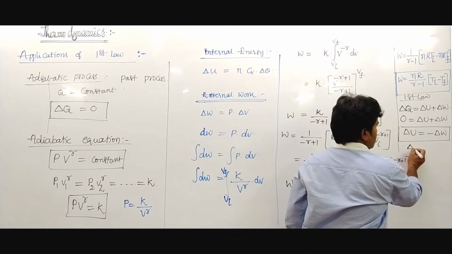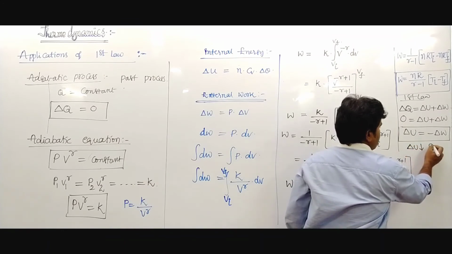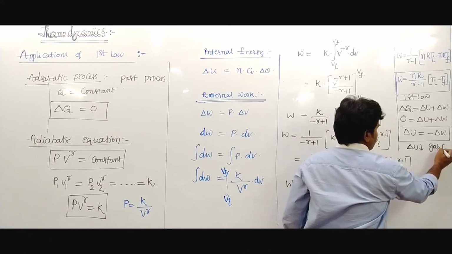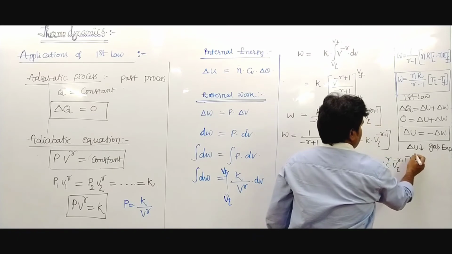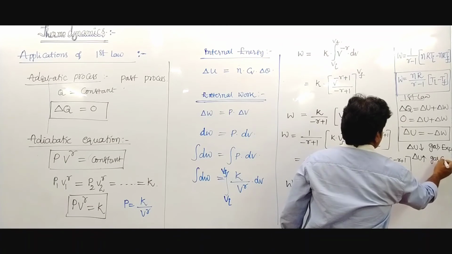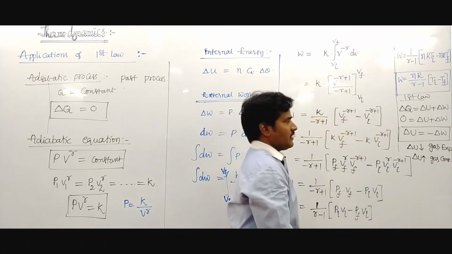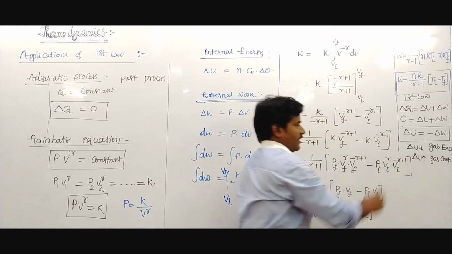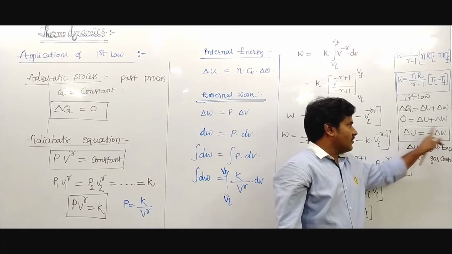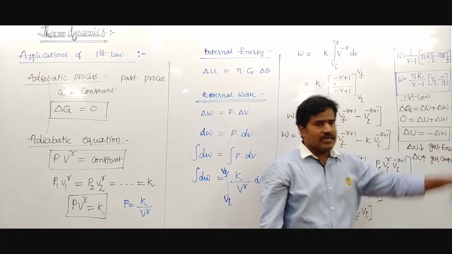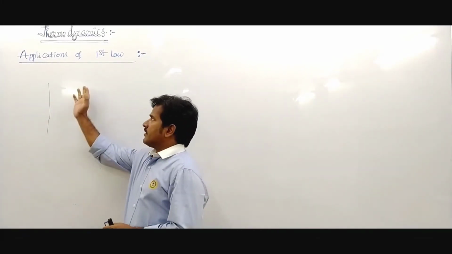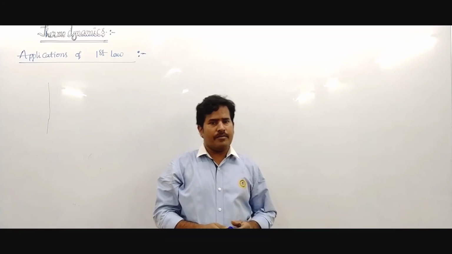That means when internal energy decreases, the system expands, and when internal energy increases, the system or the gas contracts. So contraction and expansion depend upon internal energy. Internal energy is converted into external work, so delta U equals minus delta W. This is the adiabatic process. Next, the application of the first law: the isobaric process.